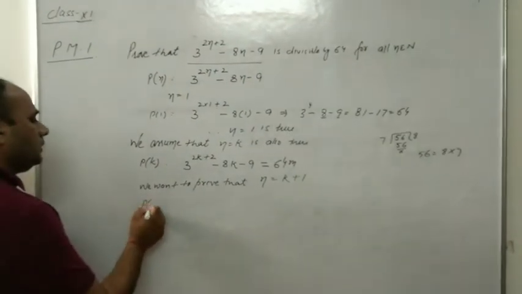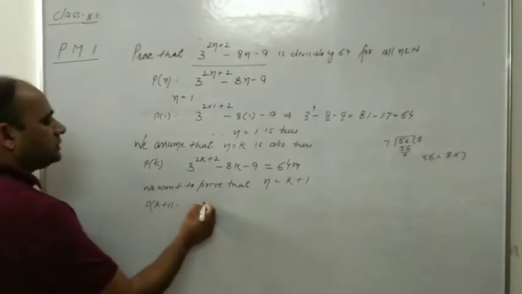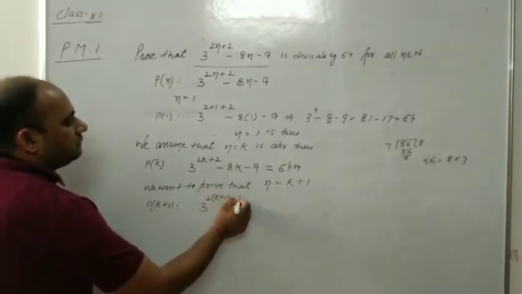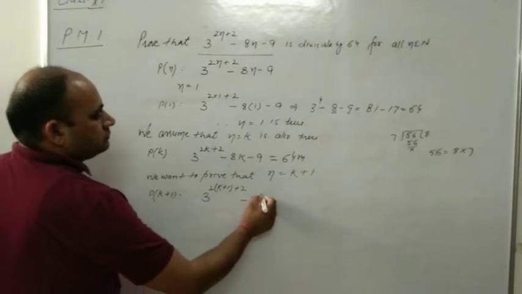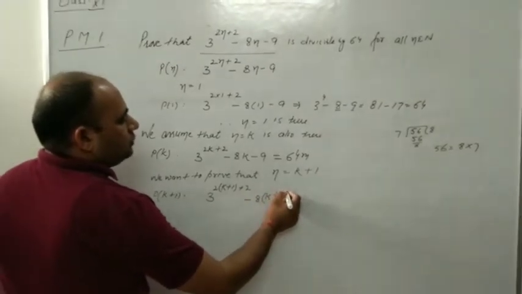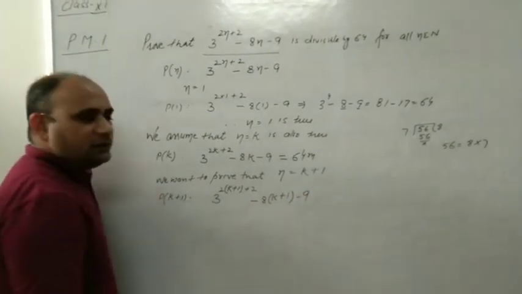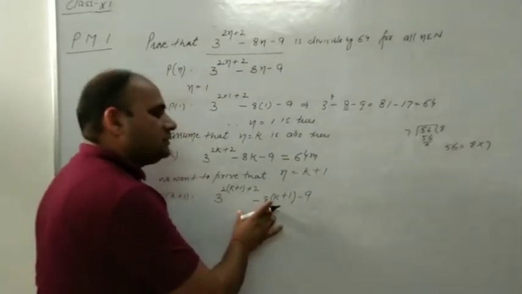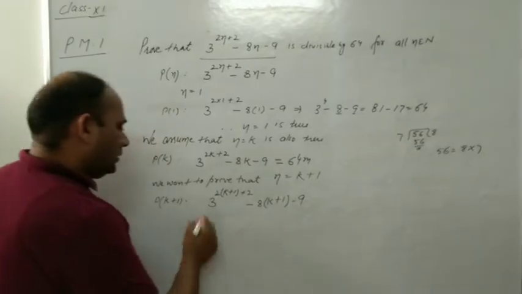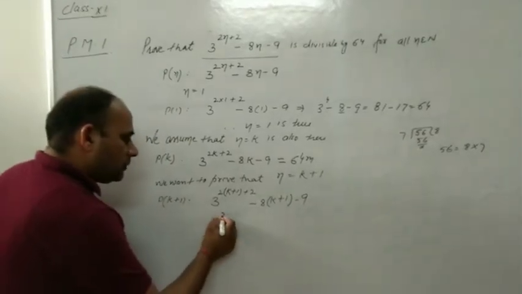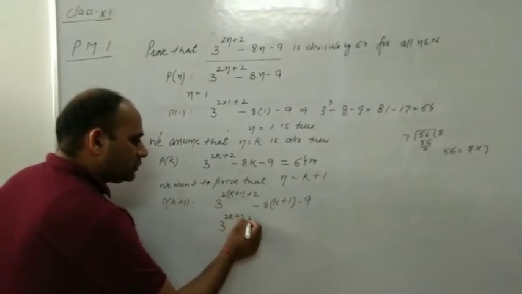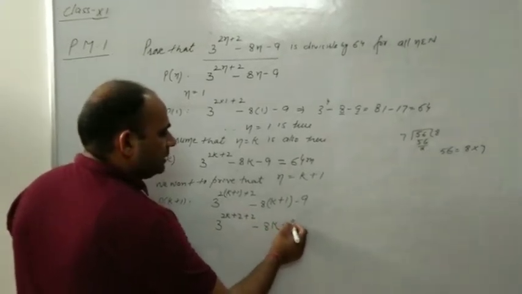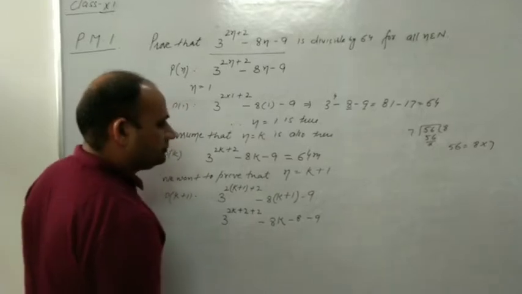So Pk plus 1 is 3 raised to the power 2 into k plus 1 plus 2, minus 8 into k plus 1, minus 9. Dear students, now we want to prove this is divisible by 64. Now we will solve 3 raised to the power 2k plus 2 plus 2, minus 8k minus 8 minus 9.